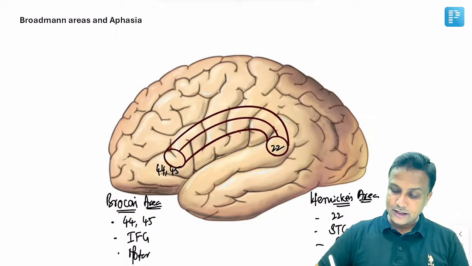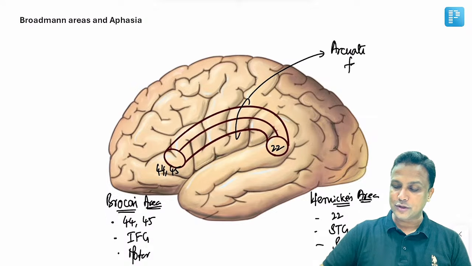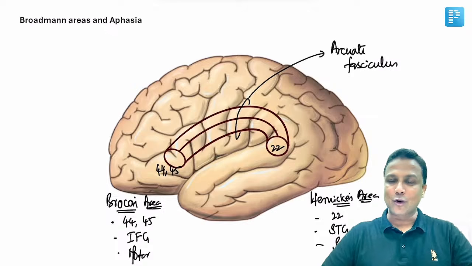And these two are actually connected by arcuate fasciculus. Even ये भी आपके एग्जाम में पूछा गया था. So the Broca's speech area and the Wernicke's speech area are connected by arcuate fasciculus.